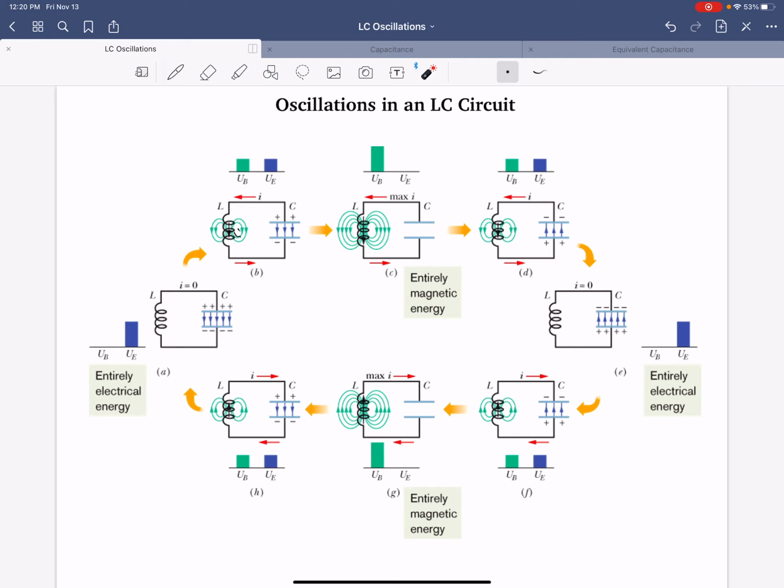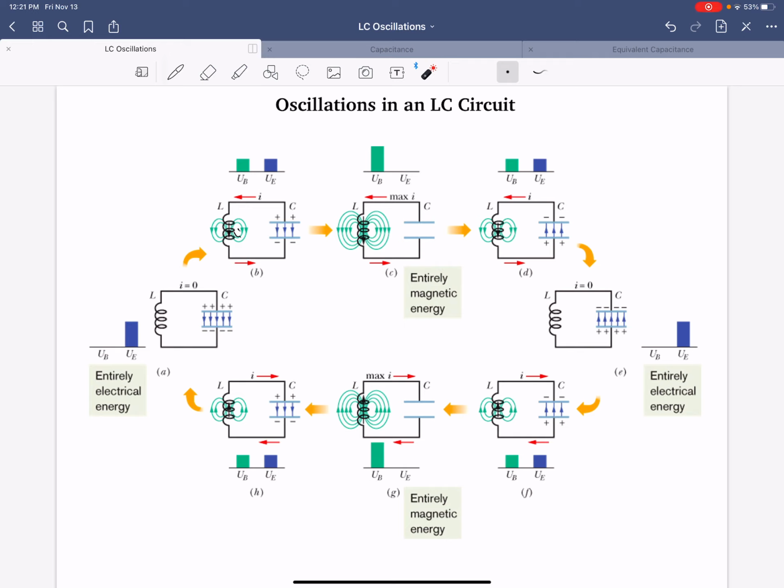So that means there's the maximum current in the loop, but there's no charge and no electric field in the capacitor. So in case C, the total energy in the circuit is completely in the magnetic field of the inductor. So it's gone from being completely in the electric field to now completely in the magnetic field. The same amount, but it's just changing forms.